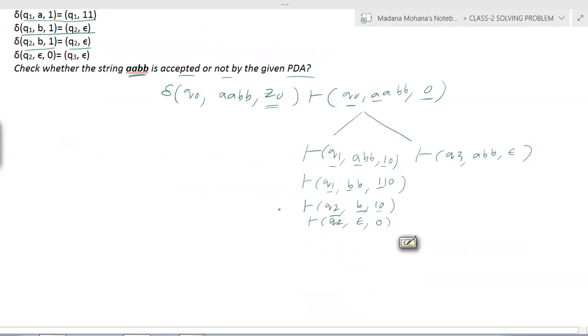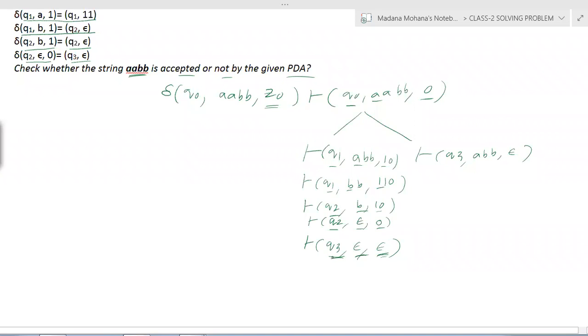Now you can see the last transition. Your current state is Q2, the input is null, and the stack symbol is 0. Check whether there is any transition for this. Yes, Q2, epsilon, 0 gives Q3, null. The state changes from Q2 to Q3, the input remains null, and 0 is erased, replaced with null. This is the last step: Q3, epsilon, epsilon. In this case, the current state is Q3, the input is empty, and the stack is also empty.